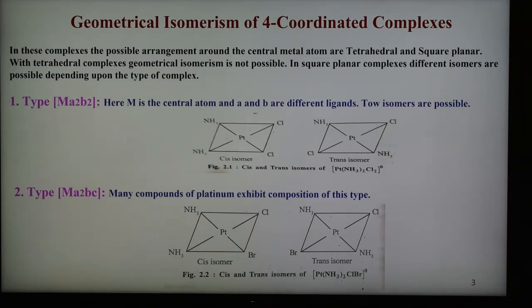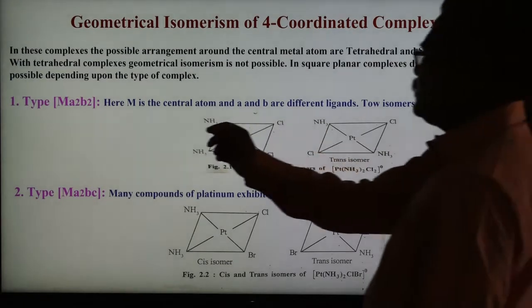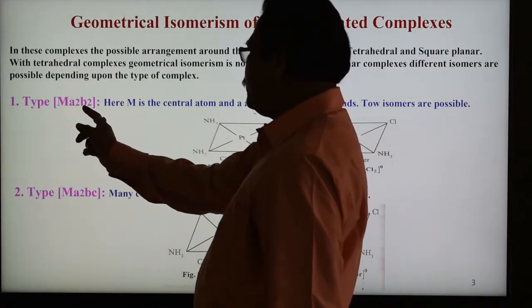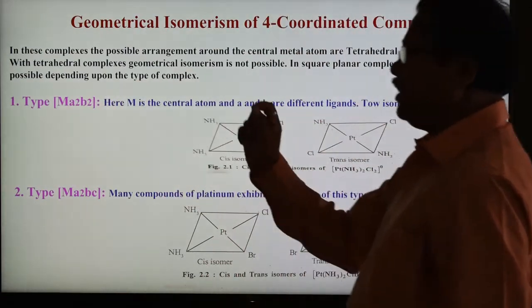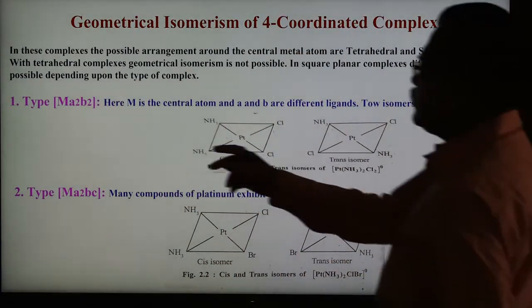Three important types of these isomers are shown here. The first type is Ma2B2. M is the metal ion, and A and B are the ligands. There are 2 A ligands and 2 B ligands.